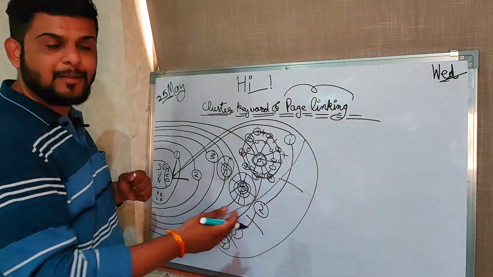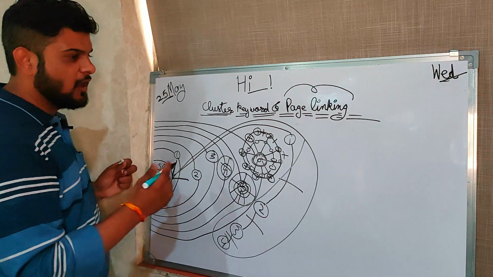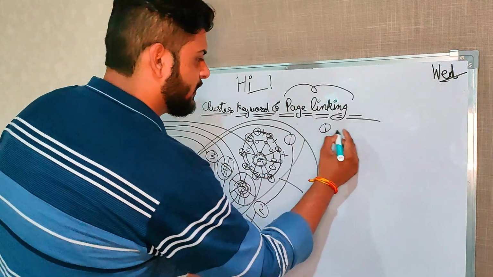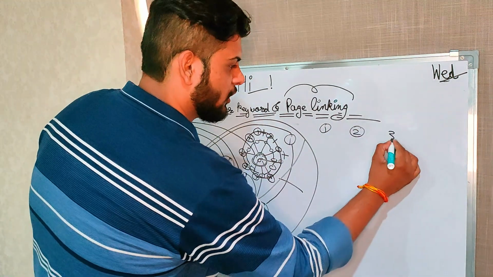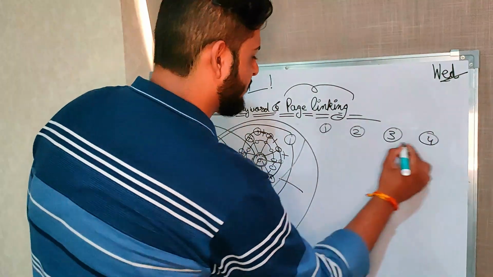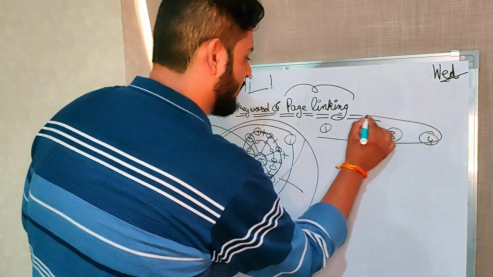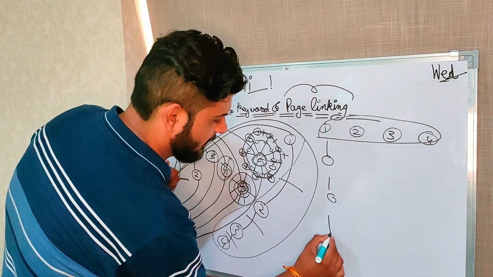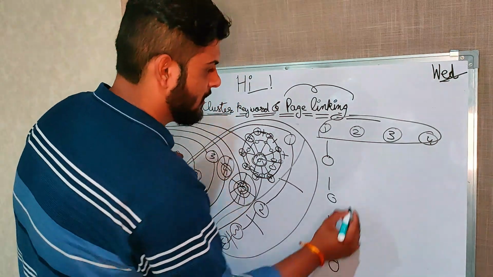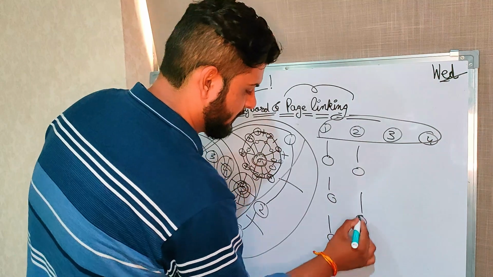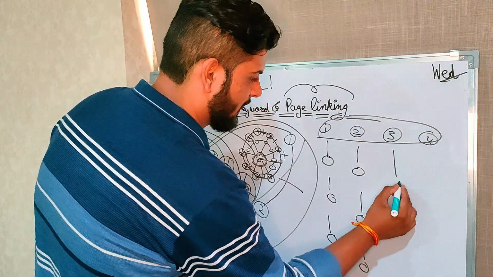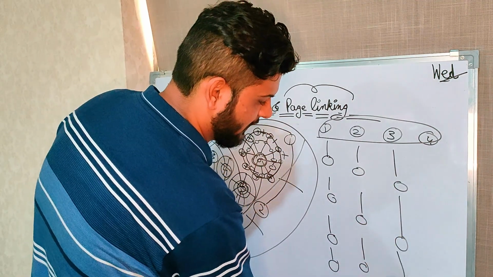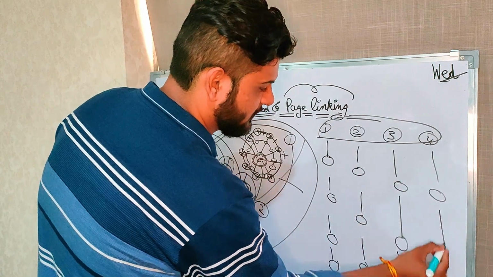So these can be my cluster keywords. Now first service, second service, third service, fourth service are my cluster keywords. Now I can type topics here, here and here, again here, here and here. Similarly in this one.